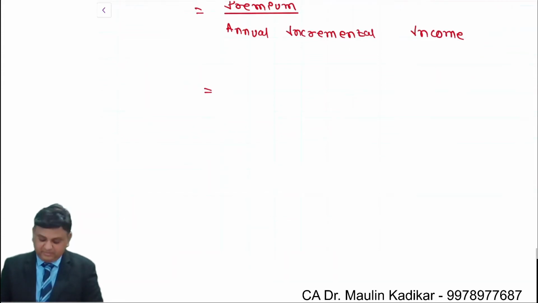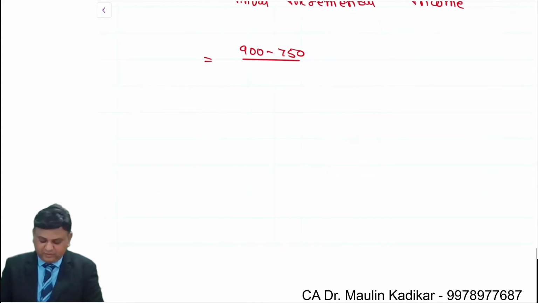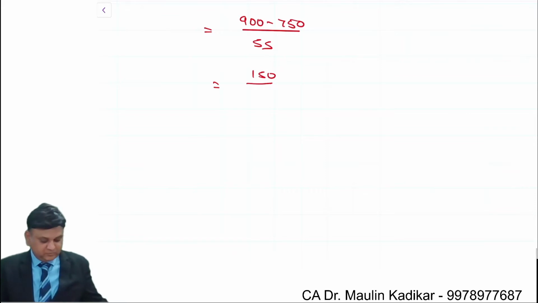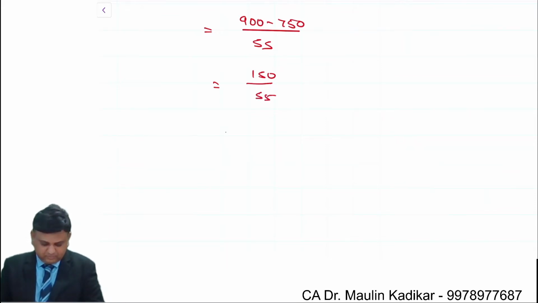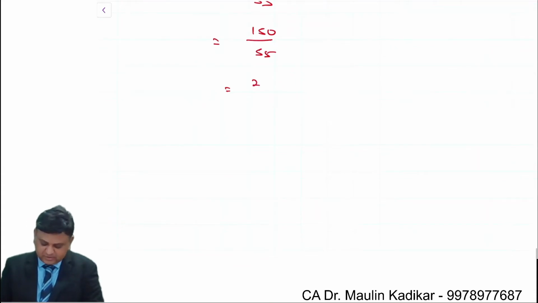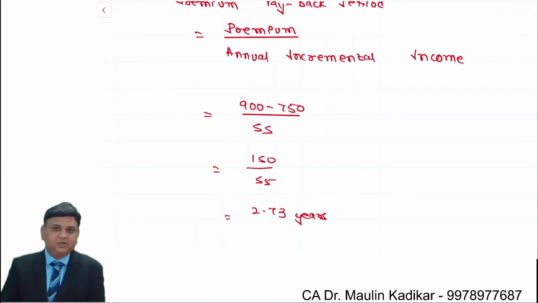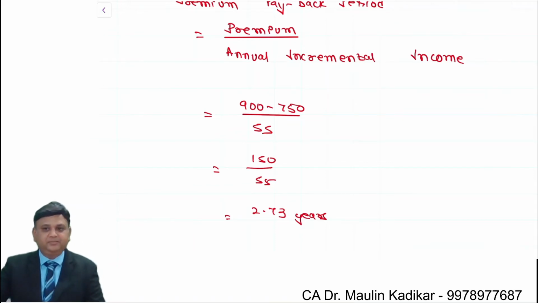Now what is the amount of the premium? 900 minus 750, divided by annual incremental income. You have already found 55. So it is 150 divided by 55. So the answer comes to 2.73 years. Since the annual incremental income is the same, we can directly make this kind of calculation to compute the premium payback period.